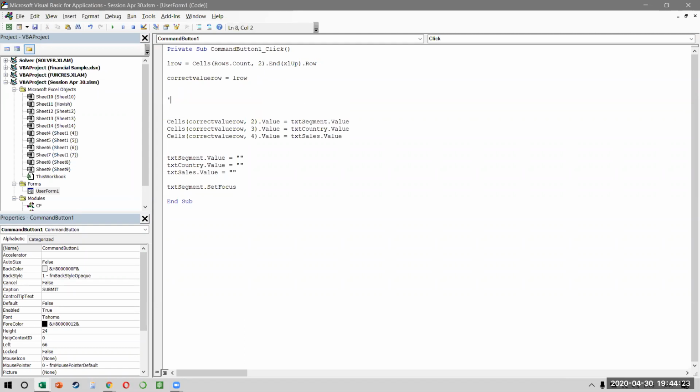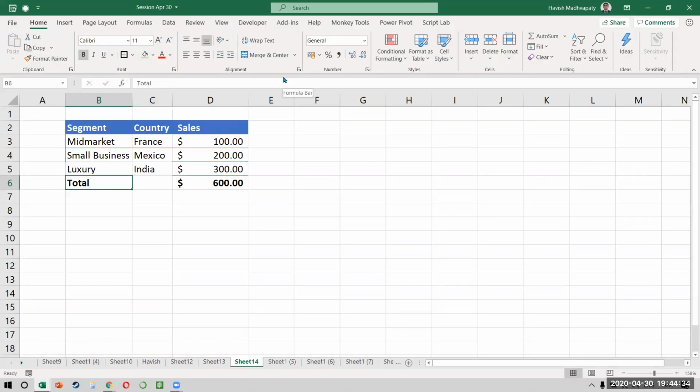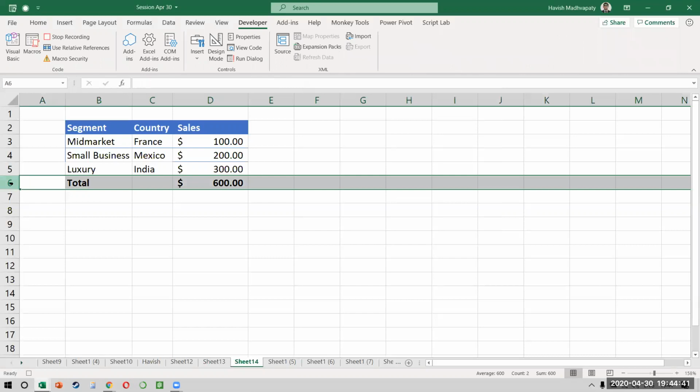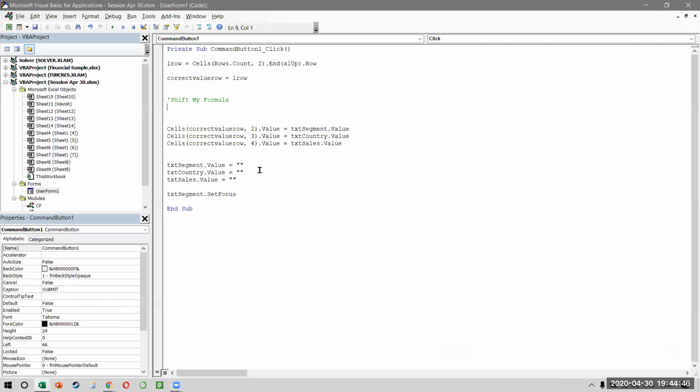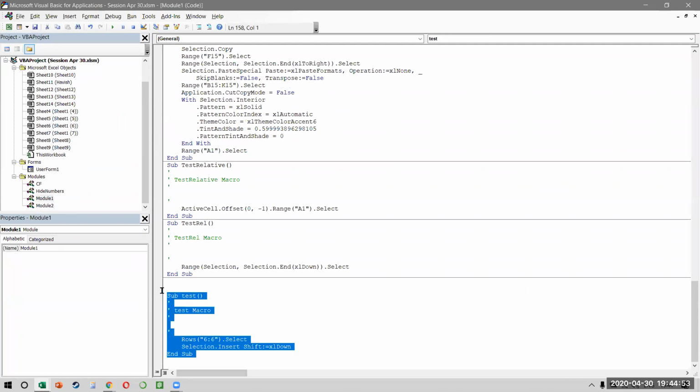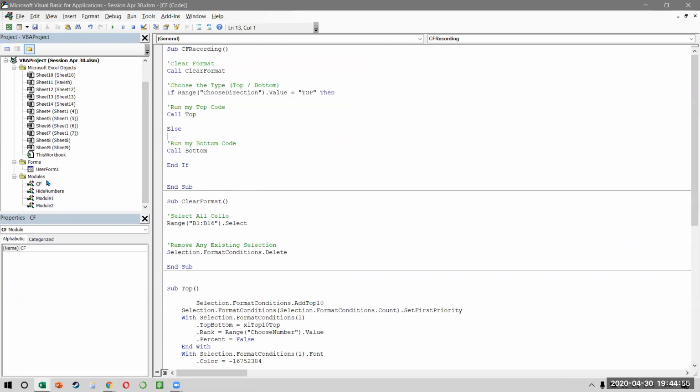What is the first thing we do? We have to shift my formula, right? Just think about it. I need to shift my formula. How to do this? Very simple. You can just record a macro. Watch. I'm going to record a macro. I just call this test. How to do this? We select the row, we insert a blank row, and we stop the recording. What does it tell us? It tells us that my recording looks like this. I'll just copy it into my user form.